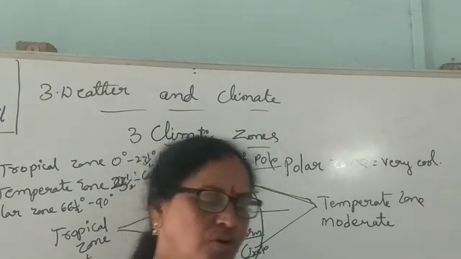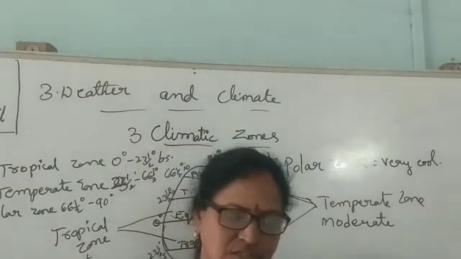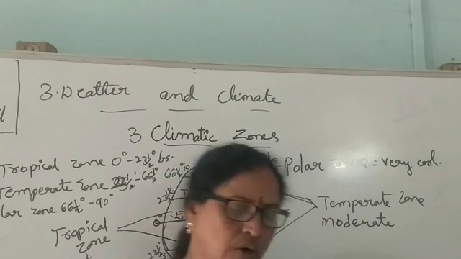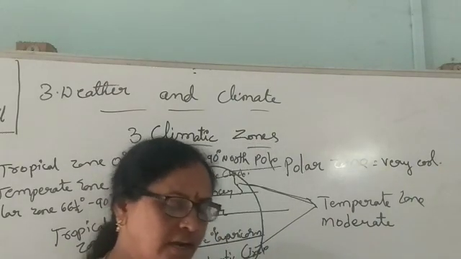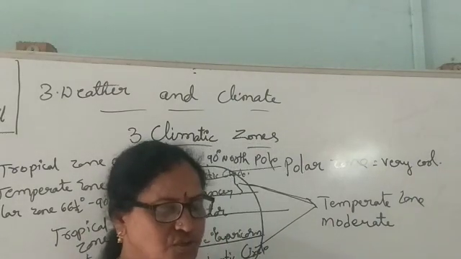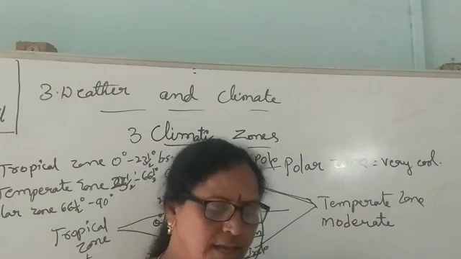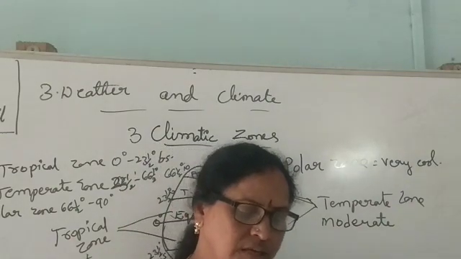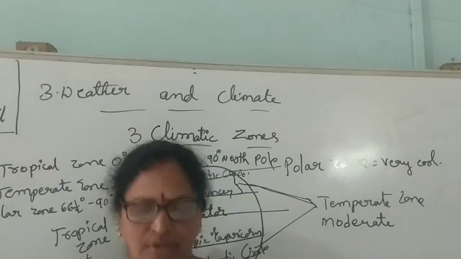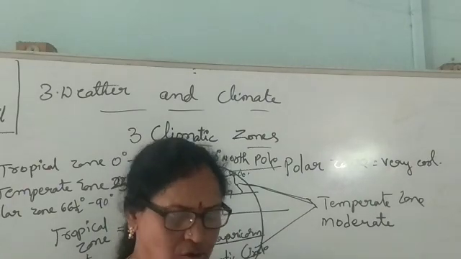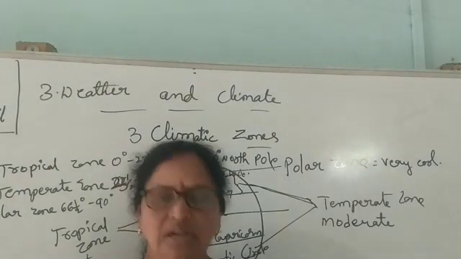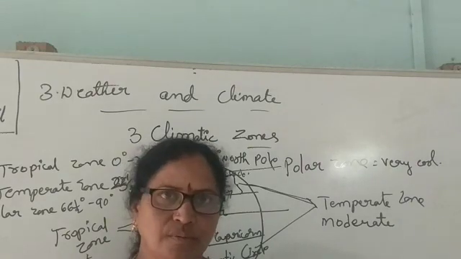The amount of moisture present in the air is called humidity. Which part of the earth experiences hot and humid climate throughout the year? Temperate zone, frigid zone, torrid zone, none of this. Torrid zone.